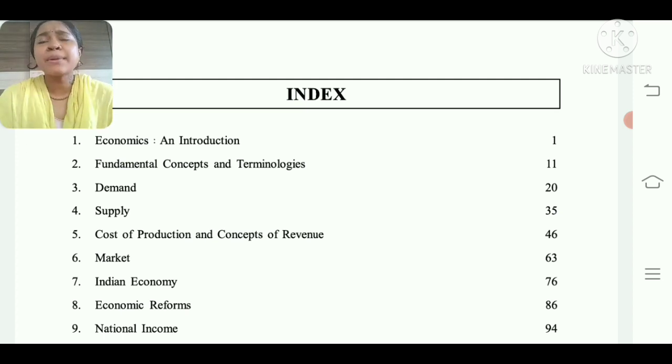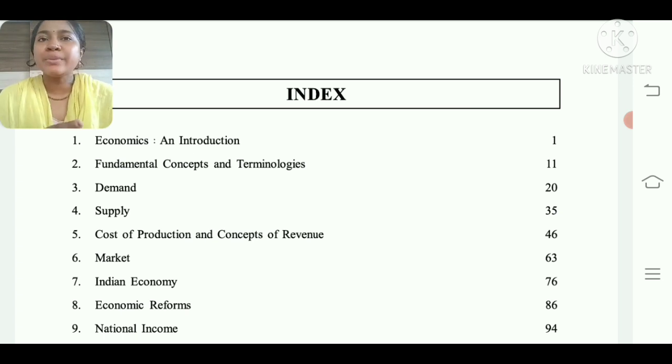After supply, chapter number 5 is Cost of Production and Concept of Revenue. For making any production, we need expense. What is the cost of production, how can it be dealt with, what are the topics included in that, and how do we see it in economics? That whole portion is discussed in a very detailed manner. After that, we have the concept of revenue.